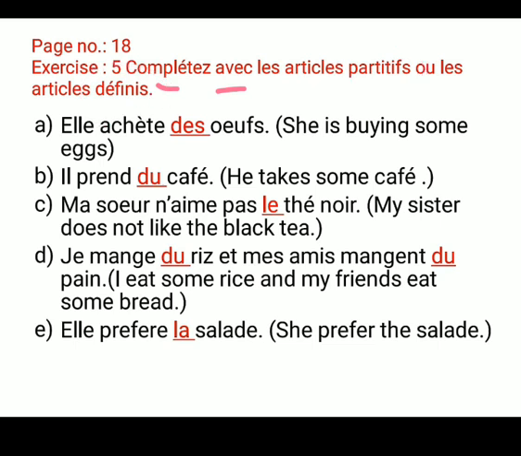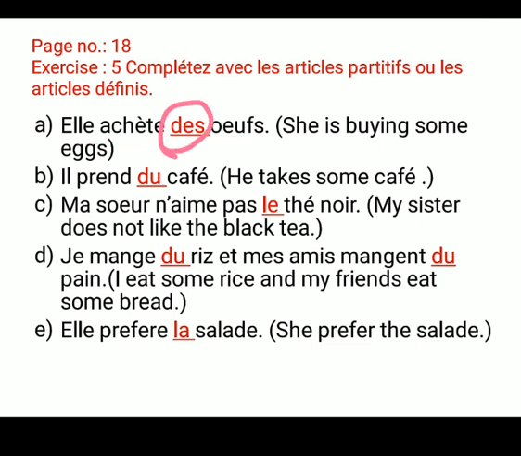Now I have explained this. So the partitive article we will use with eatables and drinks where we don't know the quantity, and the definite article we use where we know the quantity, and with the four words I told you. Okay, now read this exercise. First is: Elle achète dash oeufs. Oeuf means egg. She is purchasing some eggs.